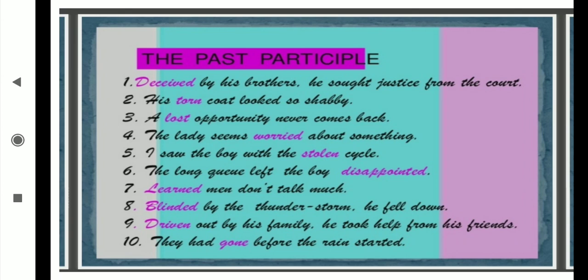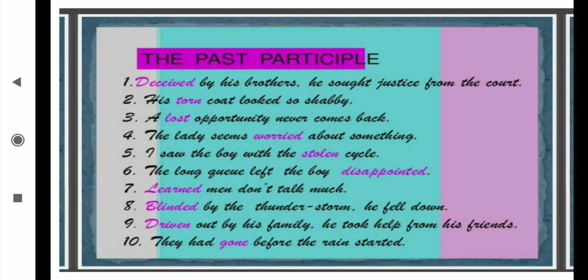The past participle. Now the past participle, the V3 form, we generally use in which tense? In the perfect tenses: perfect present, perfect past and perfect future. And for taking that we take the help of helping verbs: has, have, had, shall have, will have. But here, if we observe, it has not taken the help of those helping verbs. That's why it will go under the category of non-finite verb.